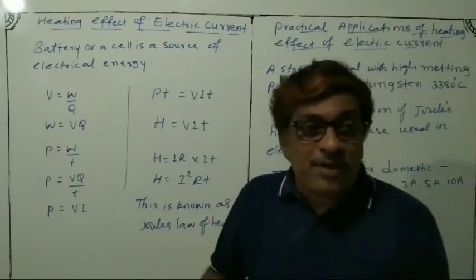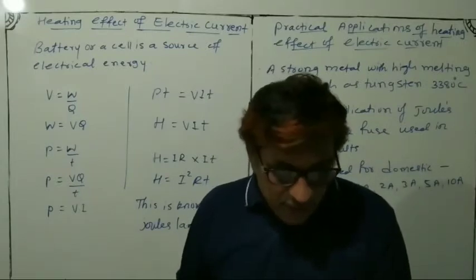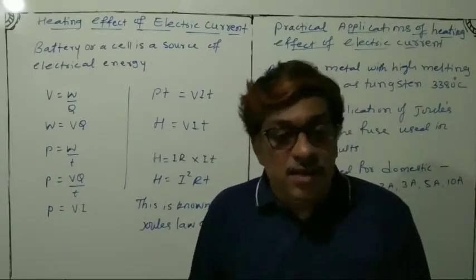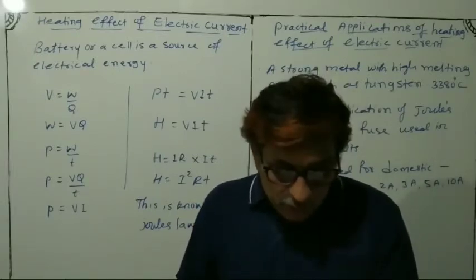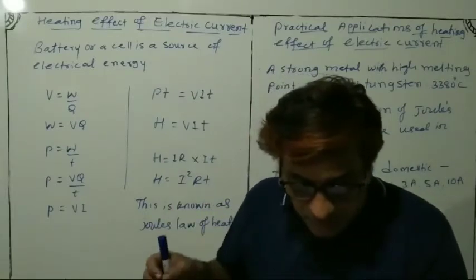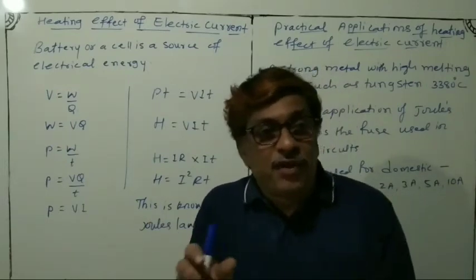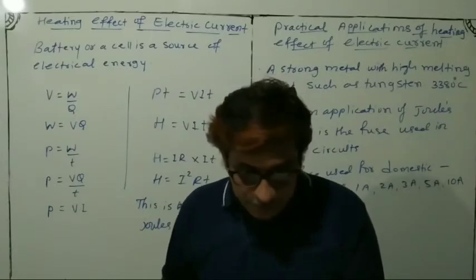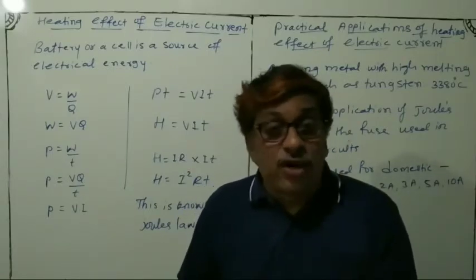Now some mathematical calculations. Consider a current I flowing through a resistor of resistance R. Let the potential difference across it be V. And let t be the time during which a charge Q flows across the wire.